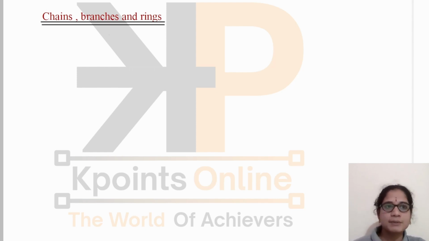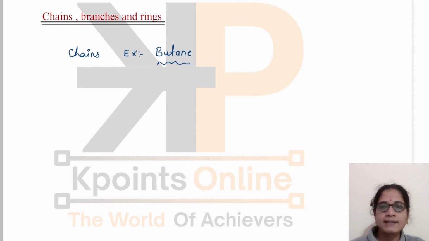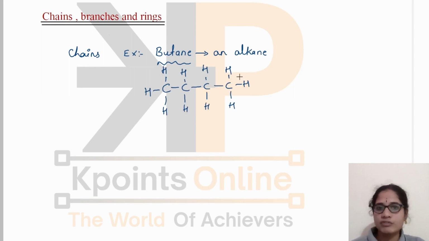Let us take the examples. They can form chains. Examples, take butane. Butane suggests that it consists of 4 carbon atoms and it is an alkane. So, if these carbon atoms are arranged in the form of chain, we will get this. All these carbon atoms are in the form of chain. So, this is called as chain structure.